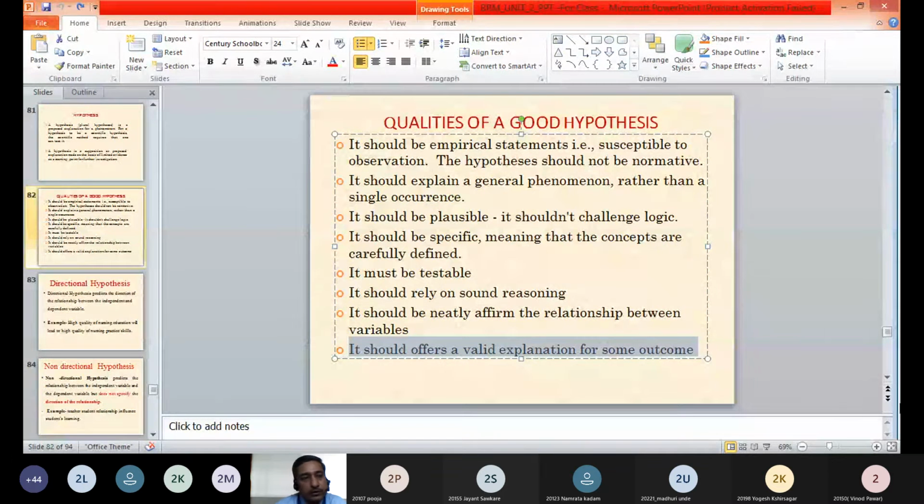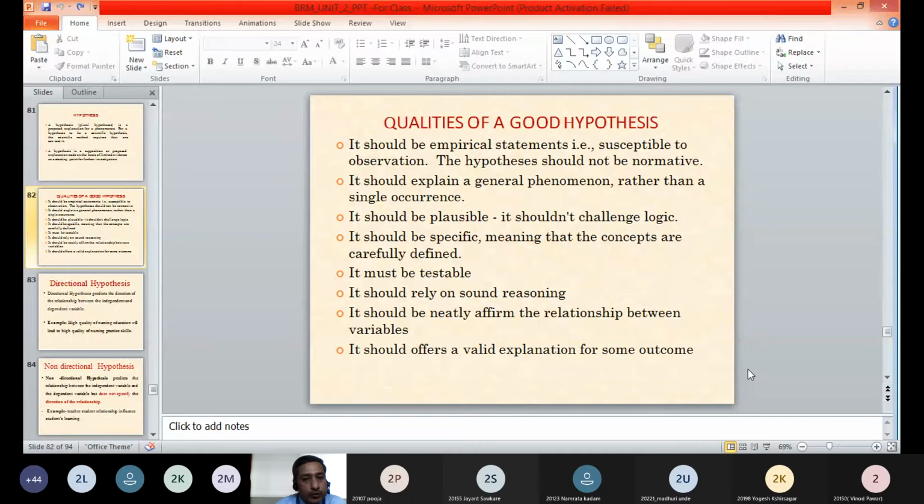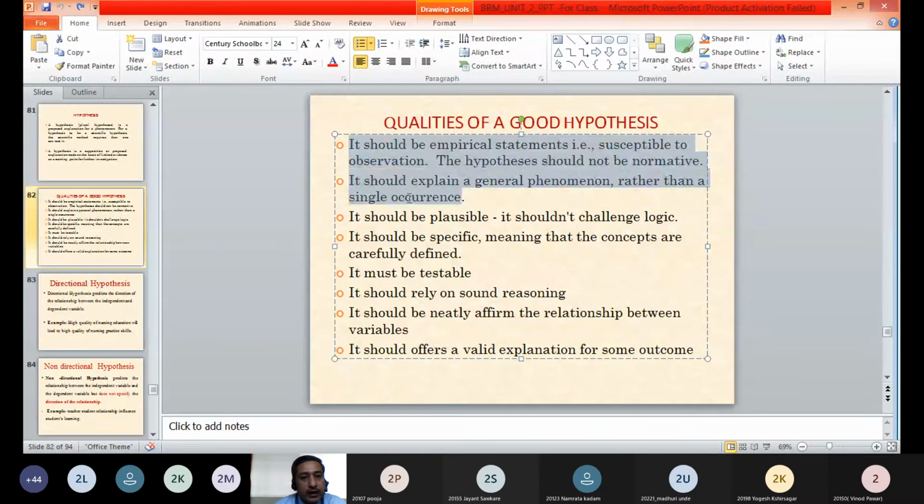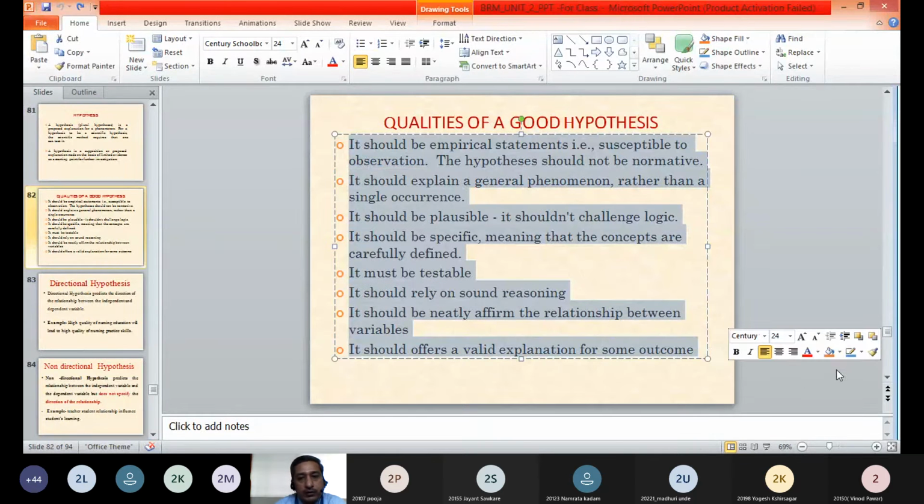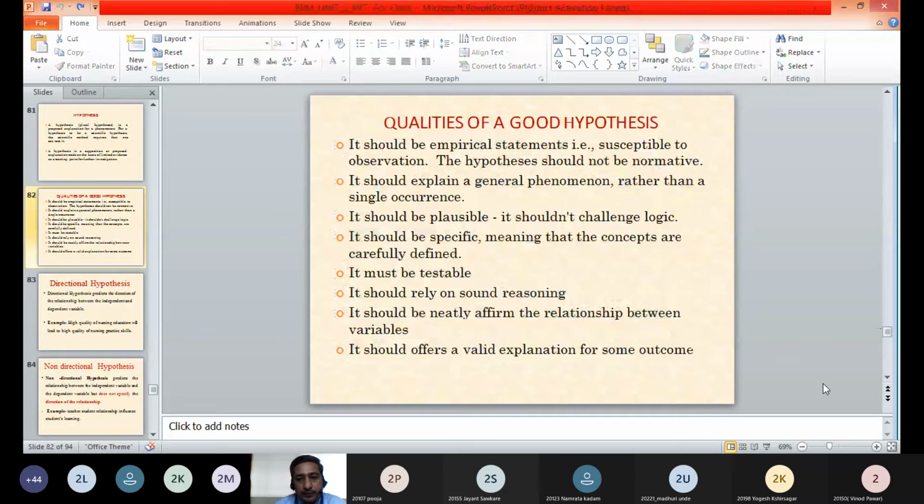So, directed towards a certain outcome, that hypothesis should provide a valid explanation of a particular phenomenon. These are a few characteristics of a good hypothesis. We'll see a few types of different hypotheses and examples, so that you will be more clear about all these qualities of a good hypothesis.